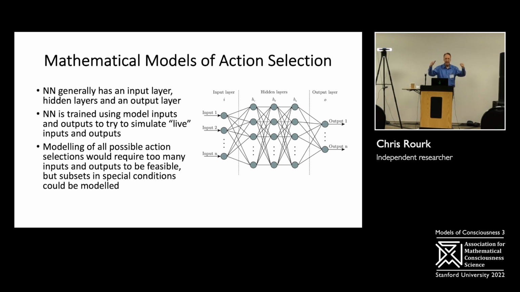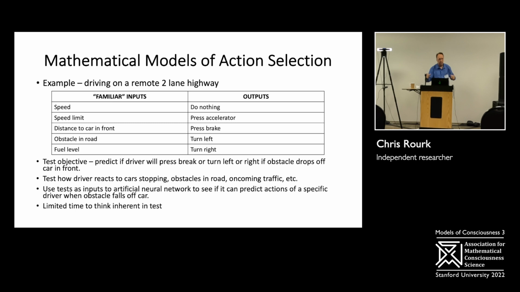You have to have the actual data to train the neural network with. It might be possible to get familiar inputs, primitives, for example, if you're driving down the road, speed and obstacle in the road would be the inputs, and outputs would be pressing the brake, turning left or right, doing nothing. And you could possibly train an action selection neural network in this manner to create a conscious selection.